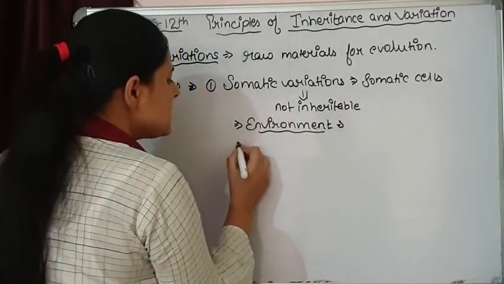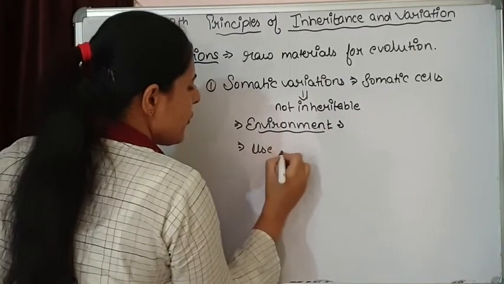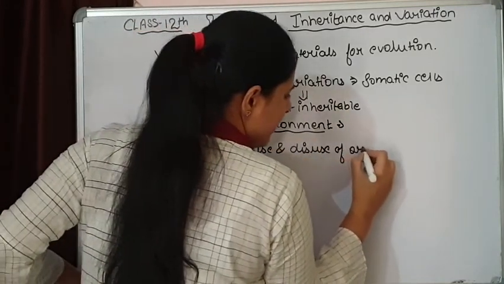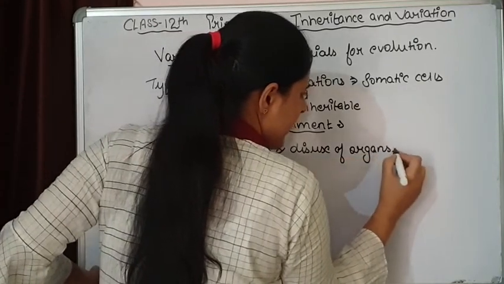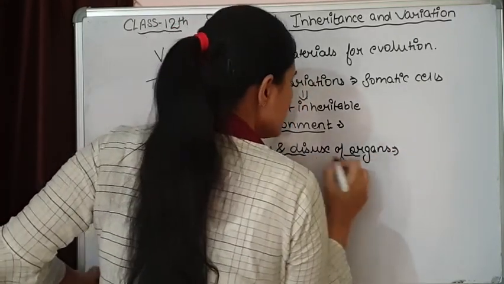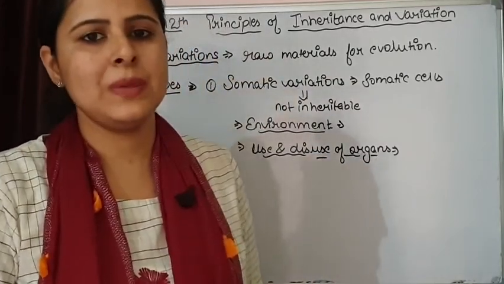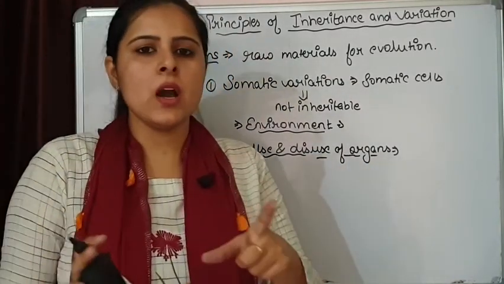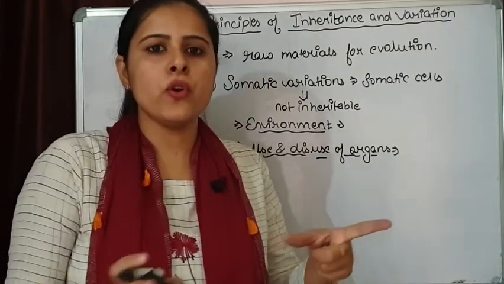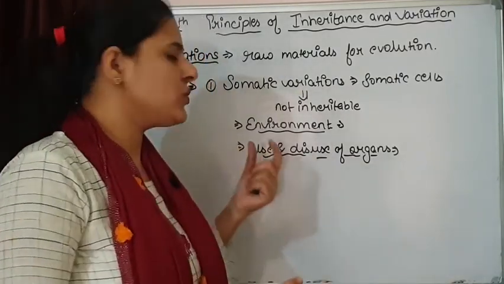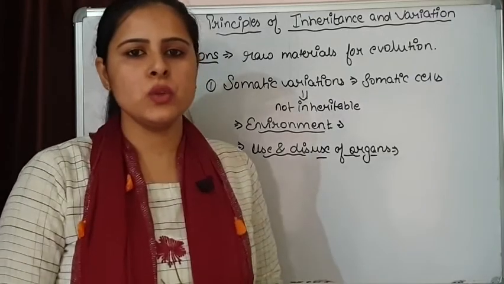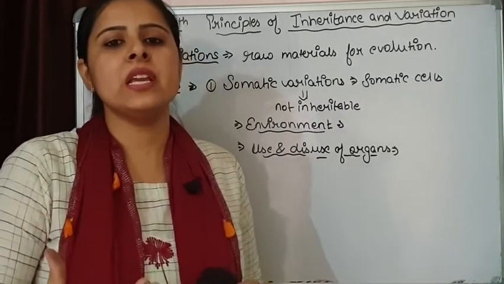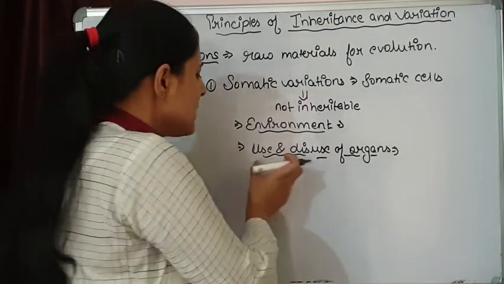The second is use and disuse of organs. What does use and disuse of organs mean? It means when we are continuously using an organ for a long period of time, these organs will be more specialized, or you can say more modifications take place in those organs.